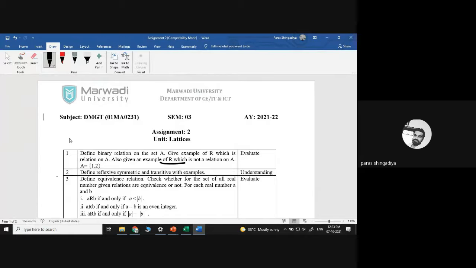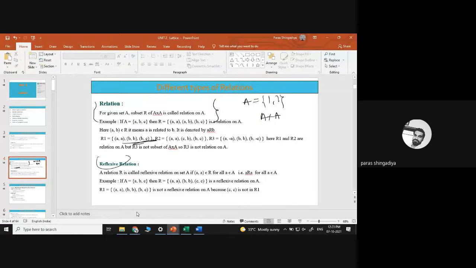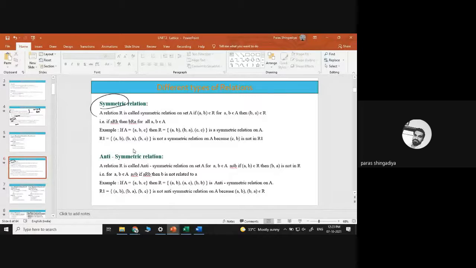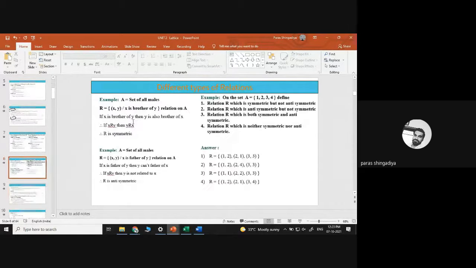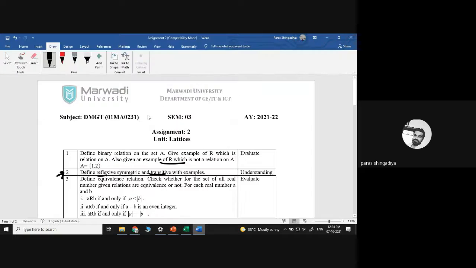Then question number 2: define reflexive, symmetric, and transitive relation with example. That is also given in the PPT. Define the reflexive relation with example, then symmetric, then antisymmetric with example, as well as the transitive relation. The solution is already given in the PPT. Just revise it and then complete it.